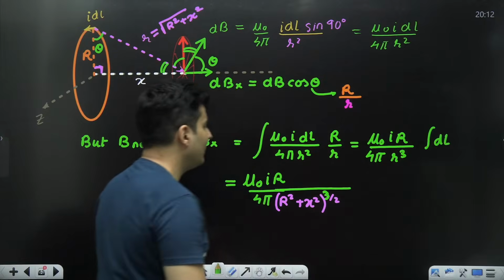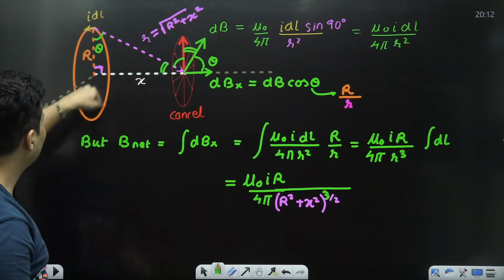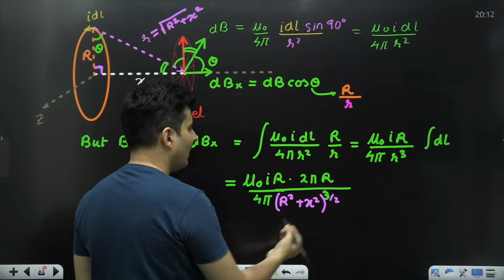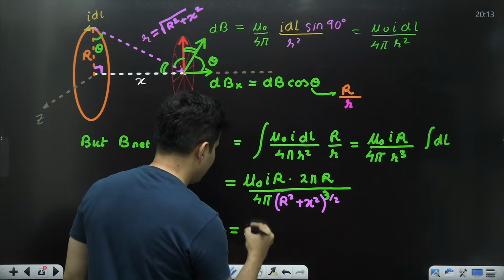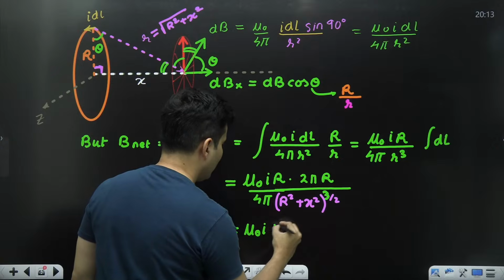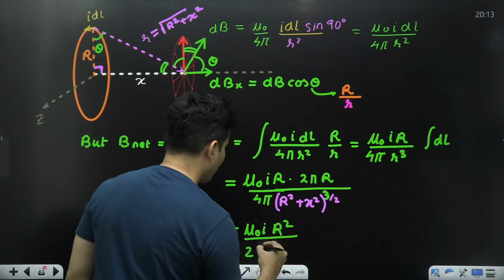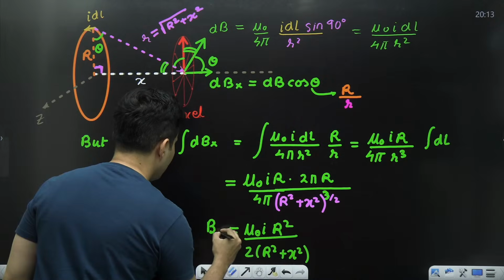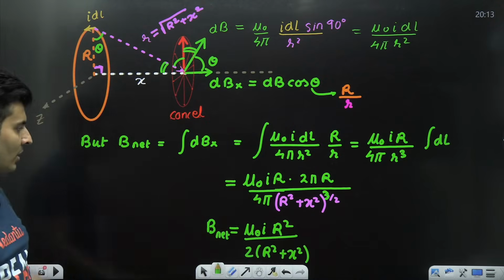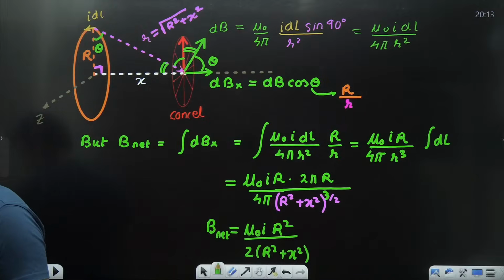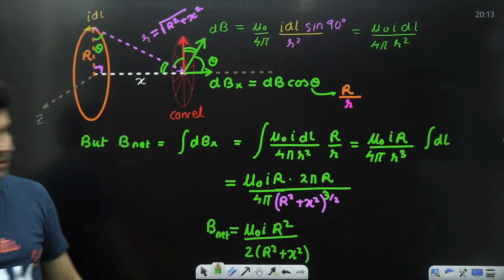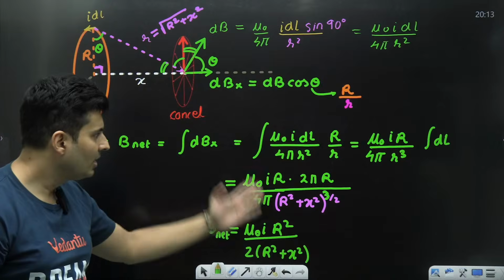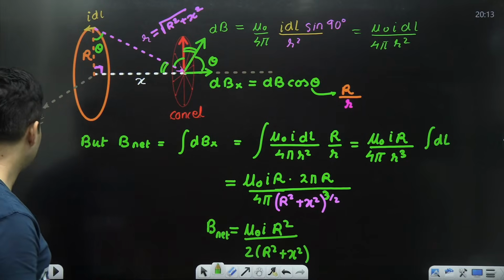What is the integration of dl? You add all the lengths and you get the circumference, so it is nothing but 2 pi R. 2 pi, 4 pi cancels. So the final answer will come out to be mu naught current R square divided by 2, and then I have R square plus x square. That is your net magnetic field derivation. Got it, everyone? It is a complex derivation, but I hope I have made it very simple for you. It looks like you have to integrate some crazy stuff, but actually there was not much integration involved at all.